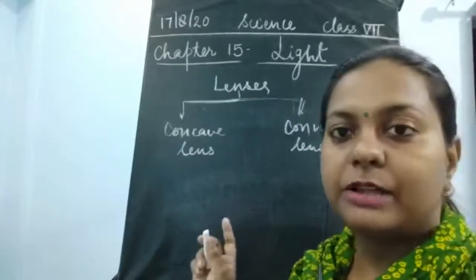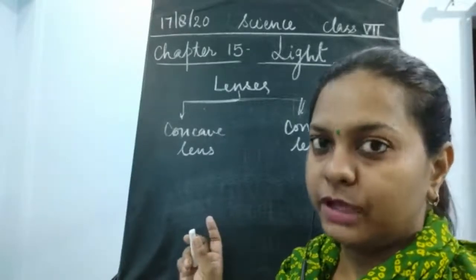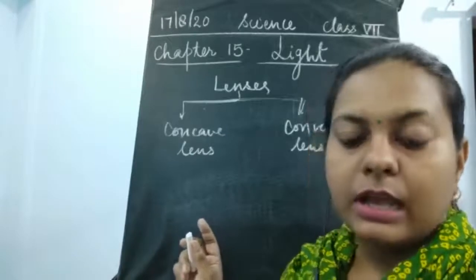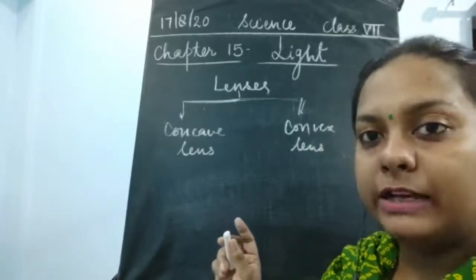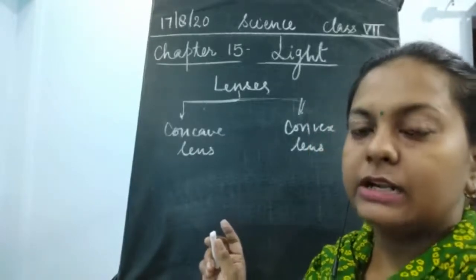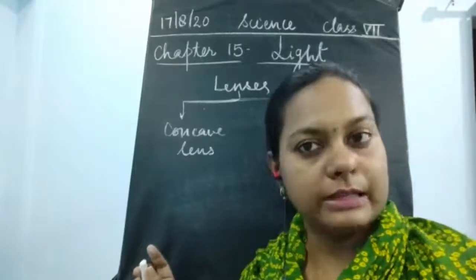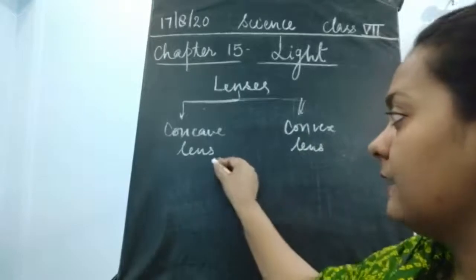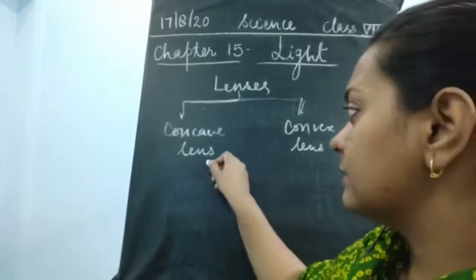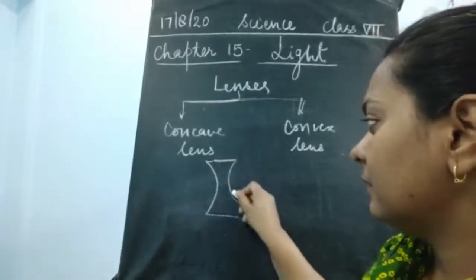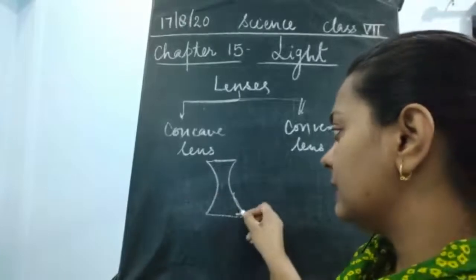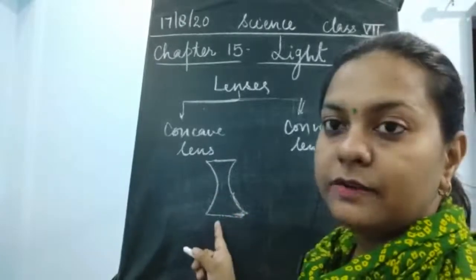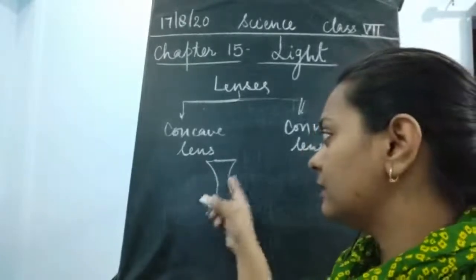You can understand with the help of the example of the spoon. We have also studied this, and now you will find it a little easier to understand the concave lens and the convex lens. Concave lens means the lens which has a curved shape, curved inwards.